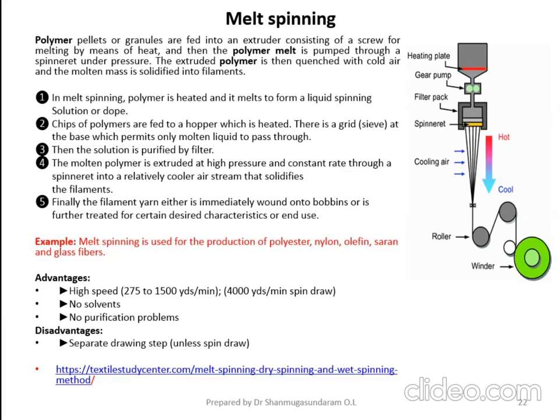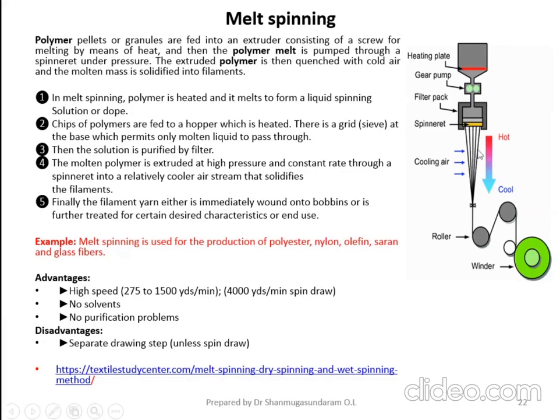Then only the polymer will completely melt. The complete melting of the polymer takes place at 260 degrees Celsius. If you look at the temperature of the filament coming out of the spinnerette, it is 250 or 260 degrees Celsius. So you have to pass cooling air in order to solidify the filament.